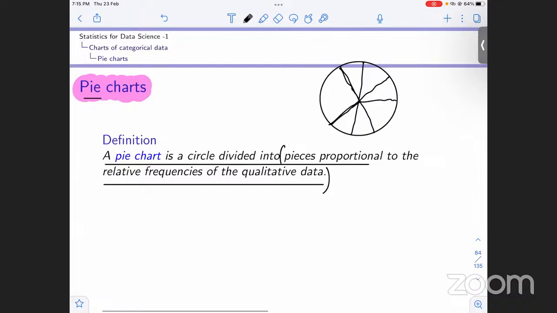So in this case, for example, if this is A, we can conclude that the relative frequency of A is the most in the data. That is what we can conclude from this pie chart.